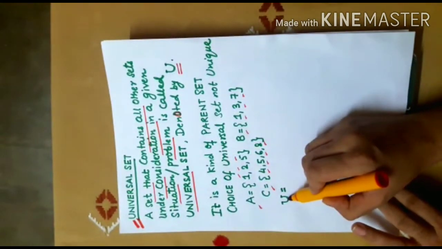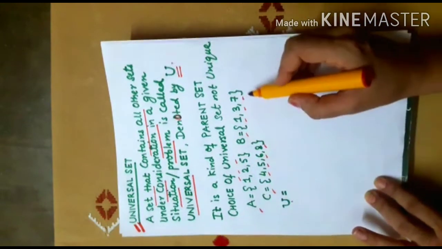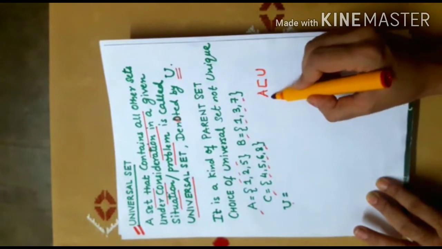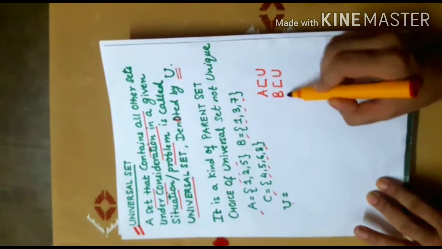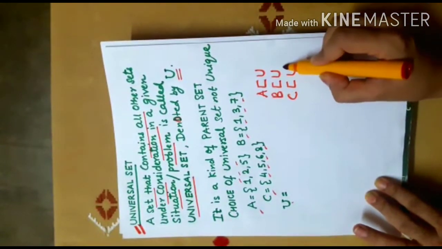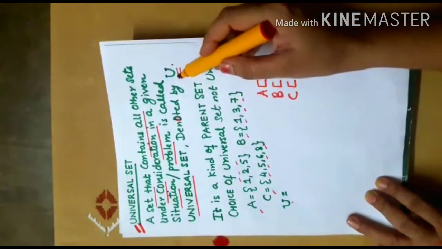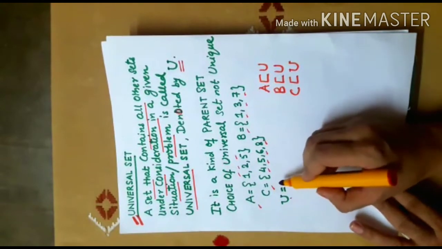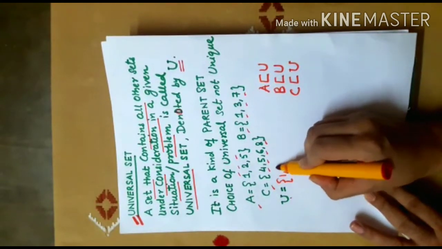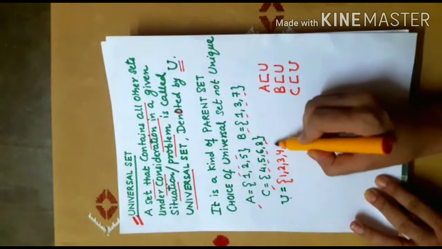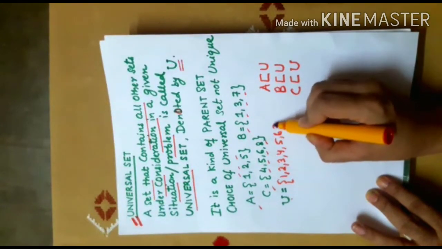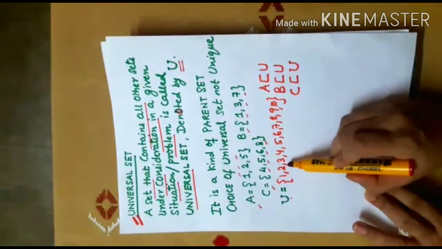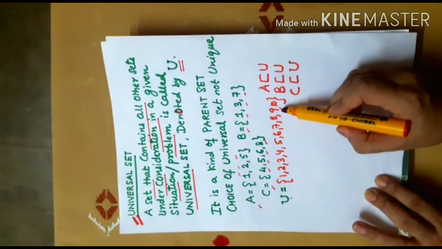universal set will be that set for which A will be a subset of U, B will be a subset of U, and C will be a subset of U. And here U is the universal set. So, universal set can be taken as the set consisting of elements 1, 2, 3, 4, 5, 6, 7, 8, 9, 10.